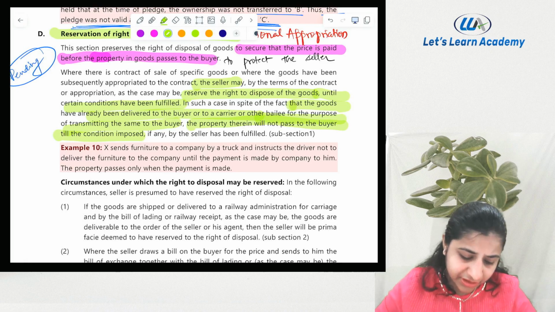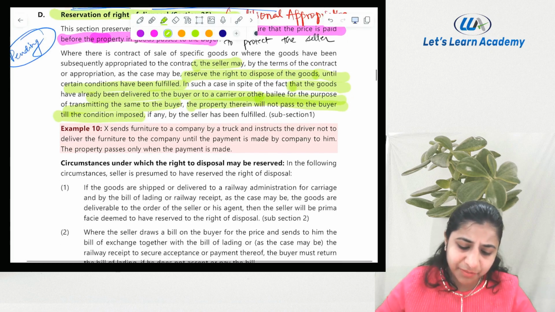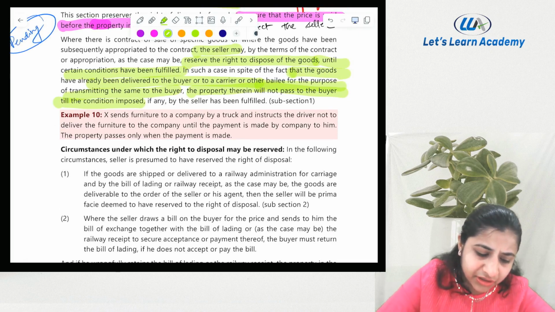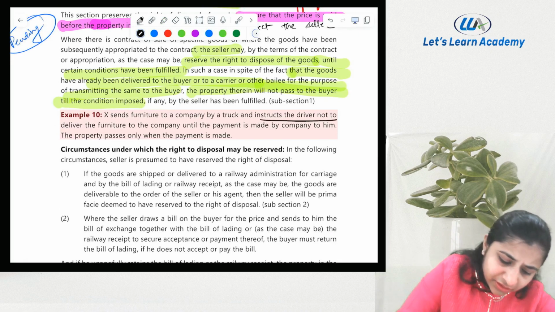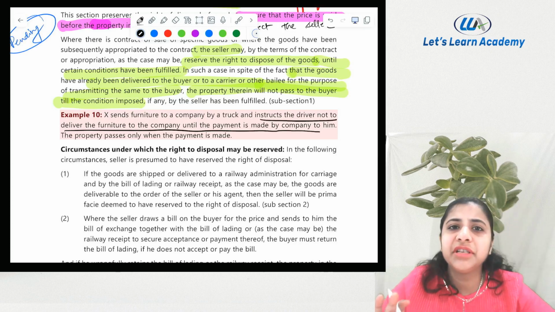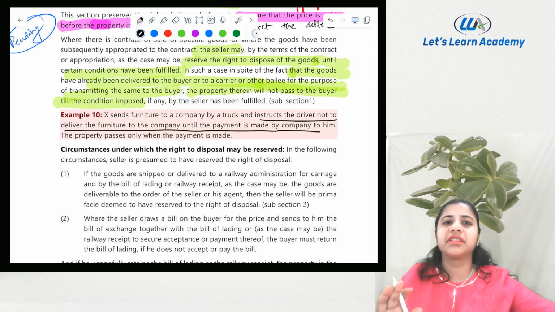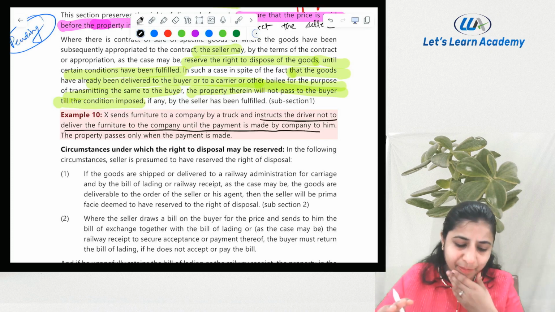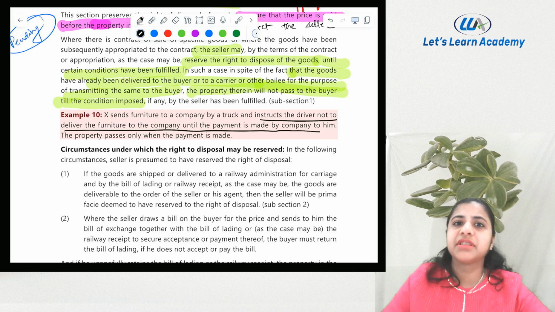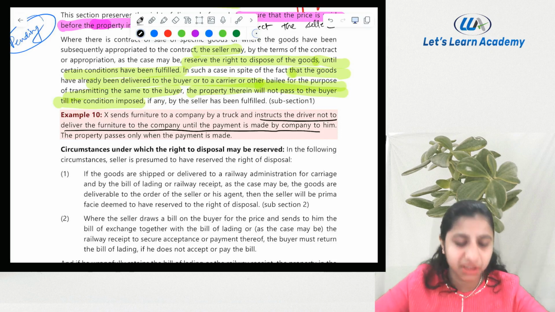ownership of the goods. X sends furniture to a company by truck and instructs the truck driver not to deliver the furniture until the payment is made by the company. From this sentence itself we understand that the seller has reserved the right of disposal. The property will pass only when the payment is made, not when the goods are delivered to the carrier. Is it very clear? Yes.